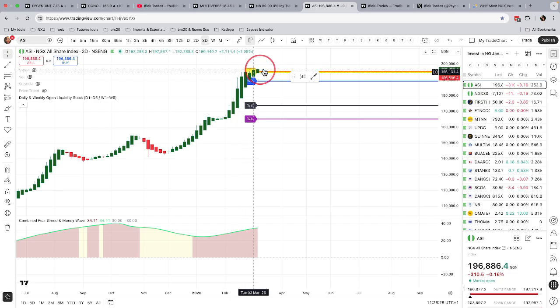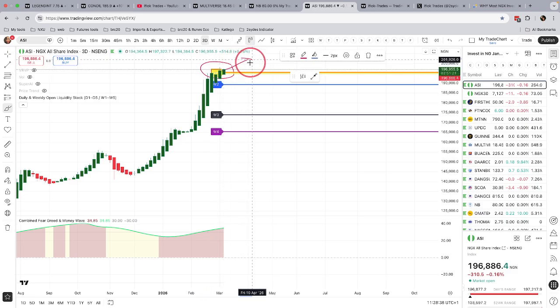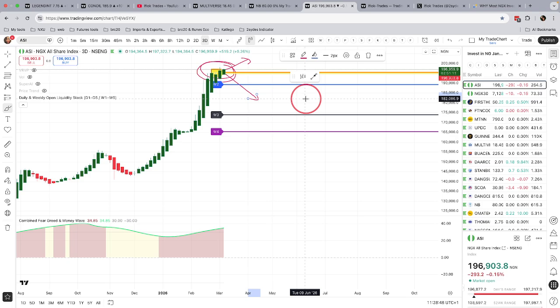Now, it could easily be accumulating, right? So that prices can go up. That is a possibility. Or it could be distributing so that price can start to come downwards. It remains to be seen.